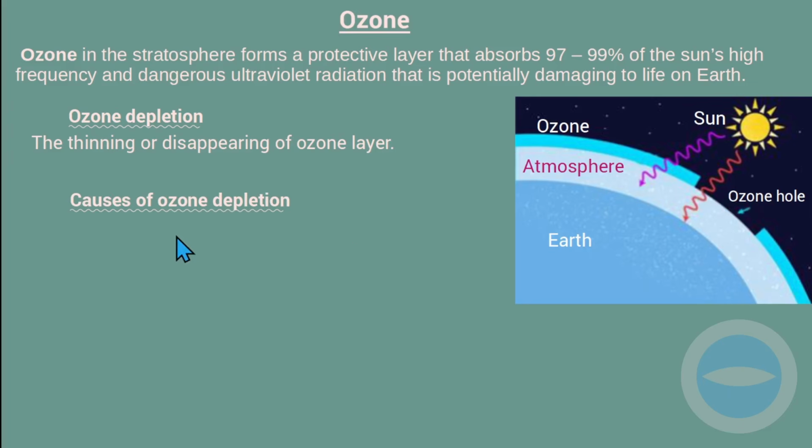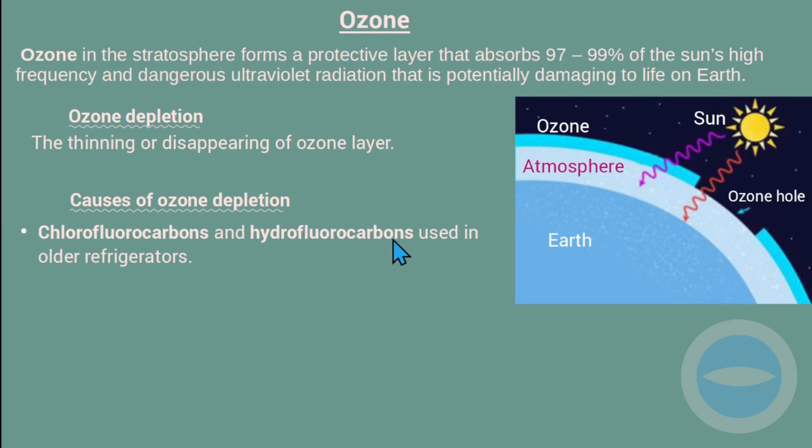So what causes ozone depletion? Ozone depletion is most of the time caused by chemicals. Some are caused by chlorofluorocarbons and hydrofluorocarbons used in older refrigerators. These older refrigerators were using these chemicals, and they were very bad for the ozone layer.